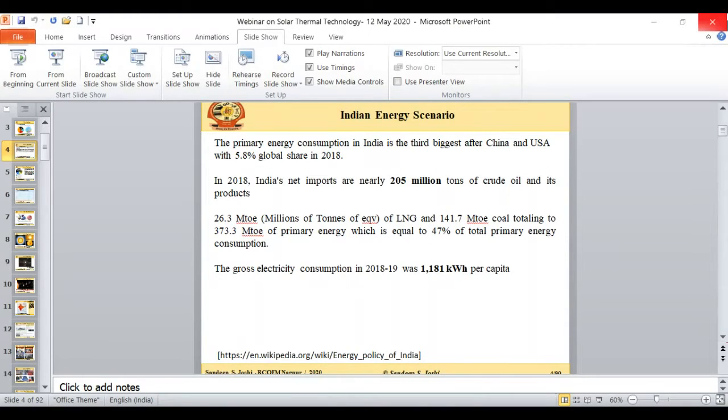And we are actually importing lots of crude oil. We are importing million tons of LNG also to fulfill our energy requirement.